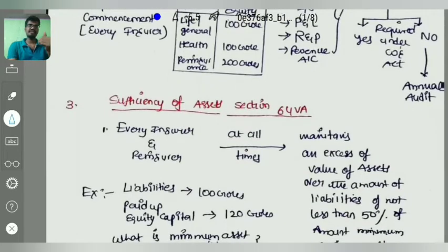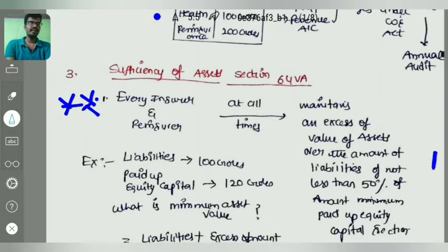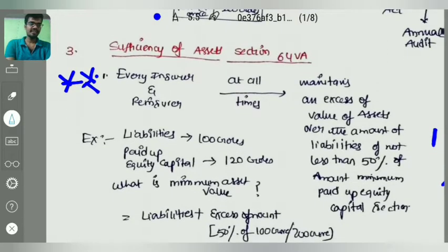And coming to our next topic, sufficiency of assets, section 64VA of the Insurance Act 1938. This is also one of the important sections. Every insurer or reinsurer has to maintain a sufficient margin of assets, that is, at all times maintain an excess of value of assets over the amount of liabilities of not less than 50% of the amount of minimum paid up capital mentioned in section 6. We have already discussed that, 100 crores, 200 crores. We will take an example in this case.